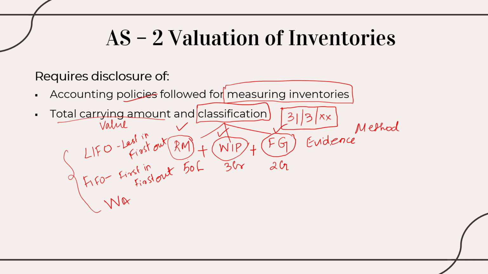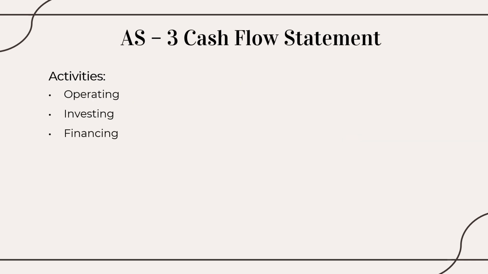So this is AS2. Moving on, we have something called CFS, that is cash flow statement. It's a very interesting area which talks about the major activities of the business. First, let us understand what the activities are. The first one, operating activity.